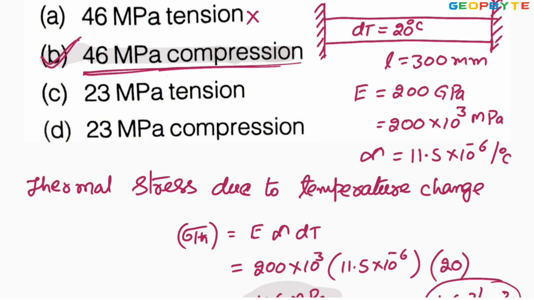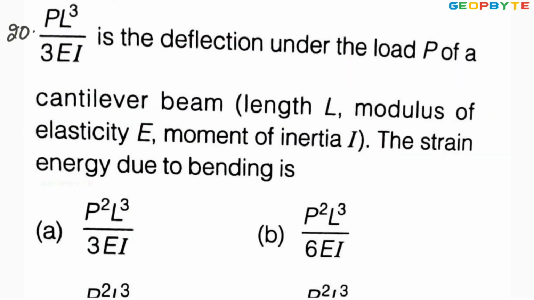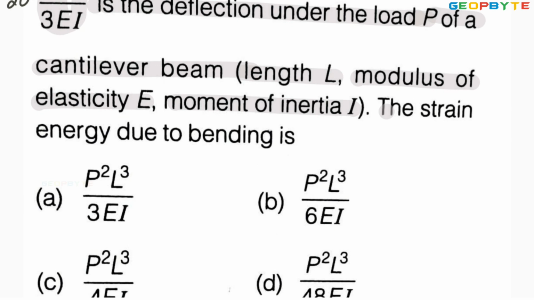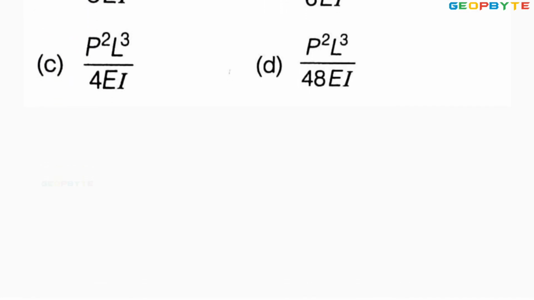Let us go for one more problem. Look at the 20th problem. PL cube by 3EI is the deflection under the load P of a cantilever beam of length L. Modulus of elasticity is E and moment of inertia I. The strain energy due to the bending. You are asked to find the strain energy due to bending.